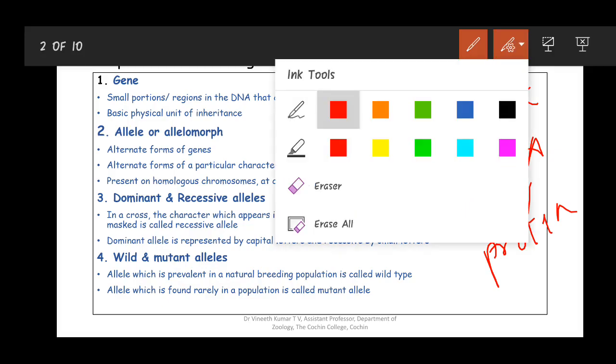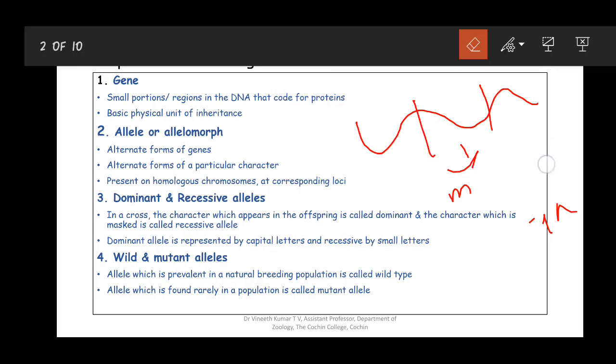Coming to the second terminology, it is allele or allelomorph. They are the alternate forms of genes, and they are also considered the alternate forms of a particular character, and they are usually present in homologous chromosomes at the corresponding loci.